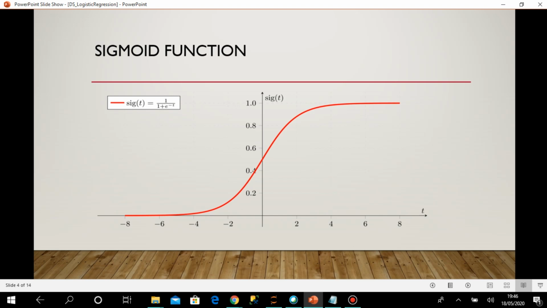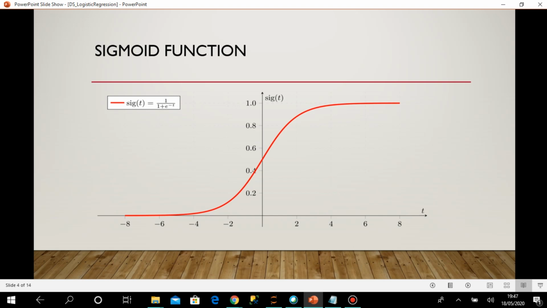So that was the equation for linear regression, but the problem with it is that the value can go beyond 1, and it can also go into the negative side beyond 0. It can be any value from the negative range to the positive range based on the values of my bias, coefficient and input value.